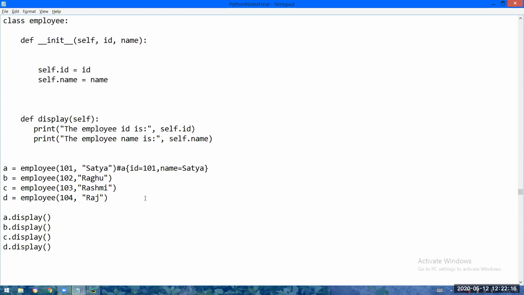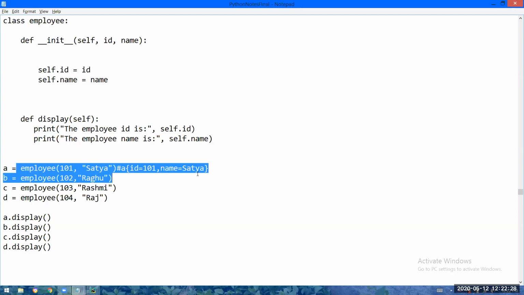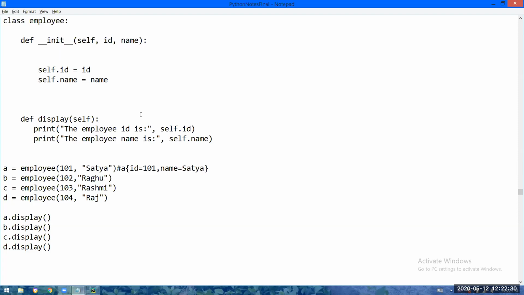So that's why it is always better to use constructors rather than using methods to initialize the objects. As soon as you create an object for the class, the constructor of the class will be called automatically.